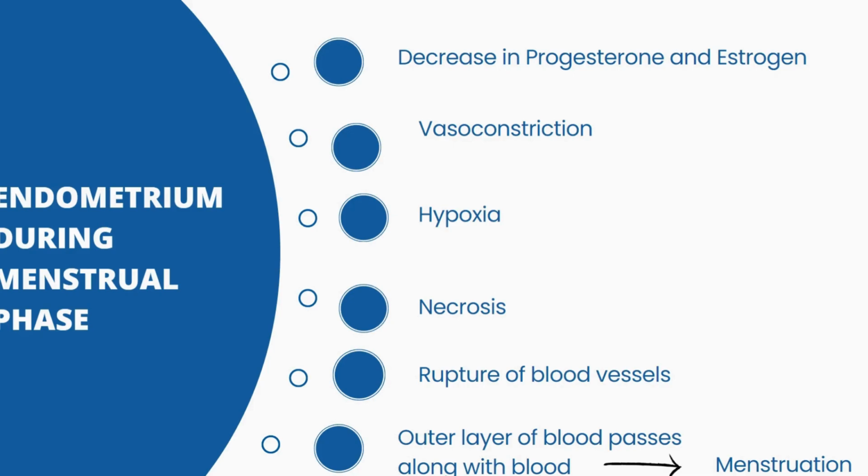Within 48 hours, when this estrogen and progesterone level decreases, the superficial layer of endometrium, which are necrosed, are completely disintegrated or separated. These tissues and the blood in the endometrial cavity initiate contraction of uterus, and uterus contracts, and the outer layer of blood passes along with the endometrial layer, which is called as menstruation. So during normal menstruation, roughly about 35 ml of blood along with 35 ml of serous fluid is expelled. Blood clots as soon as it oozes into the uterine cavity.